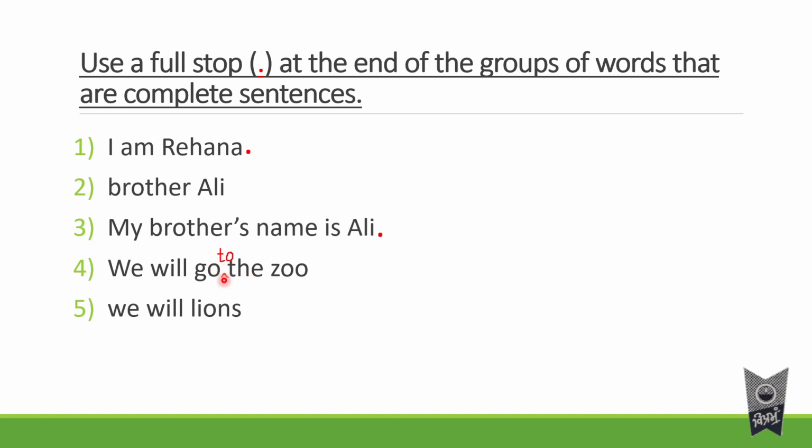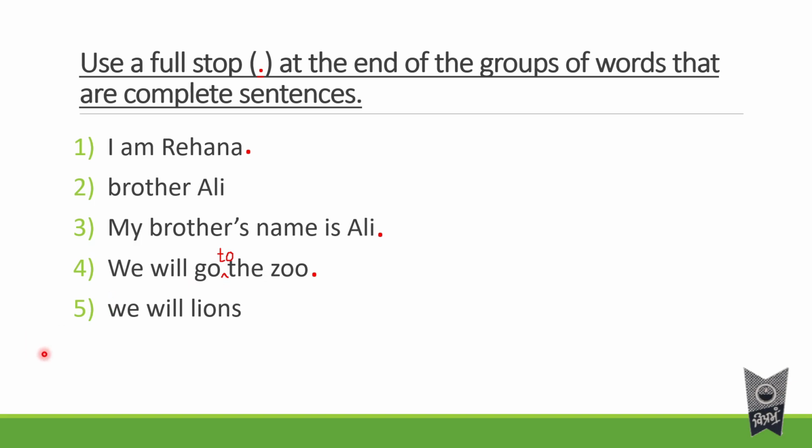Next, we will go to the zoo. By mistake, I had forgotten to write "to" over here, so I've just written it. Once more I'll read: we will go to the zoo. Okay, so who all are going to the zoo? Rehana and her brother Ali will go to the zoo. So we understand the meaning of the sentence. So let's put a full stop there.